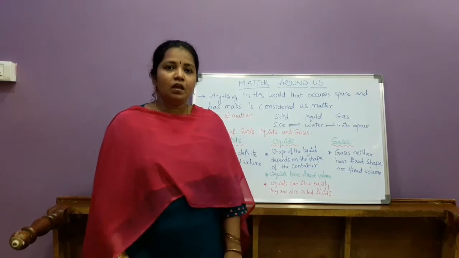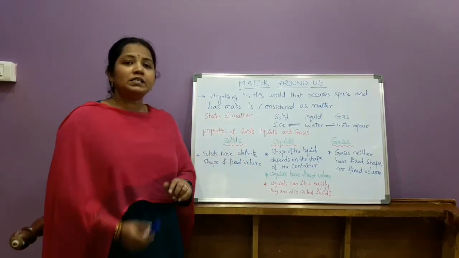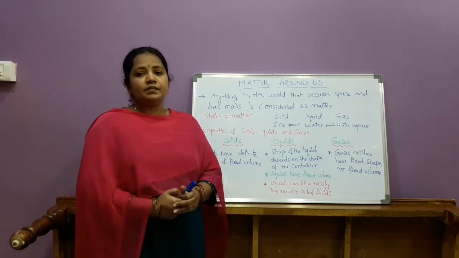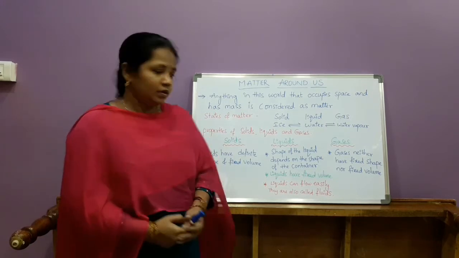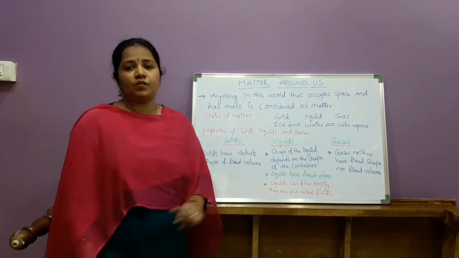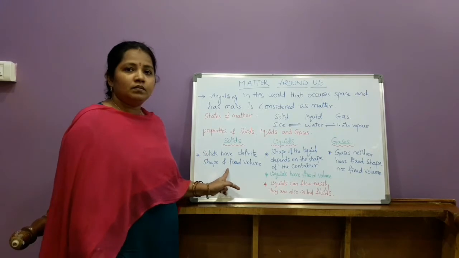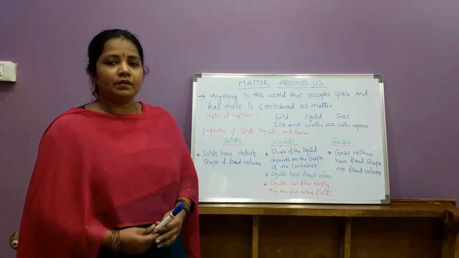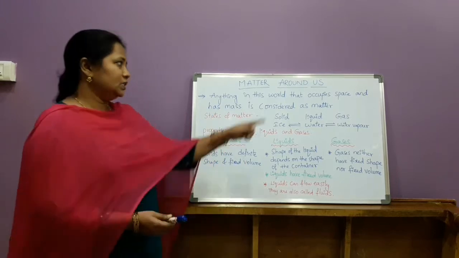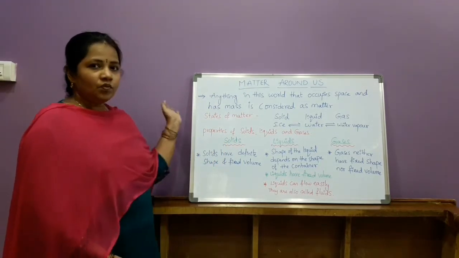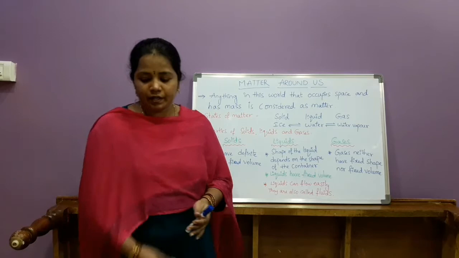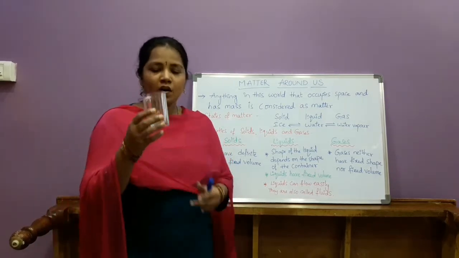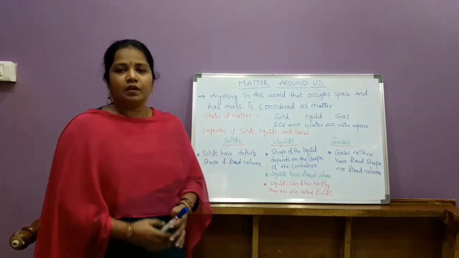For example, if you take solids, solids means the substance which have, here I wrote, definite shape and fixed volume. Why did I write like this? Because you all know what solids are. You can give many examples. For example, this marker, this board, this wall, this glass, everything. These all come under solids.